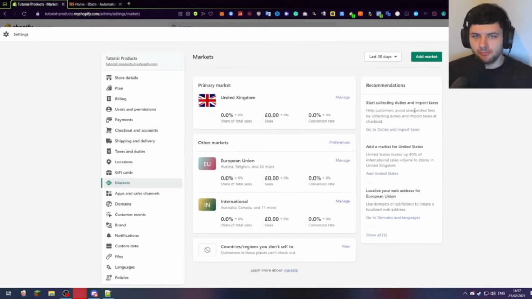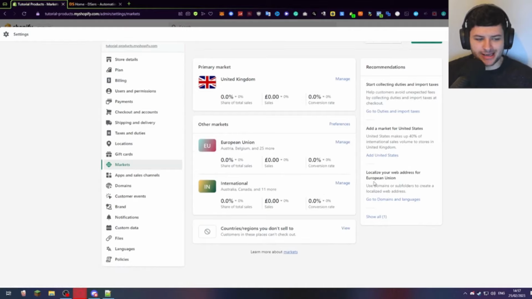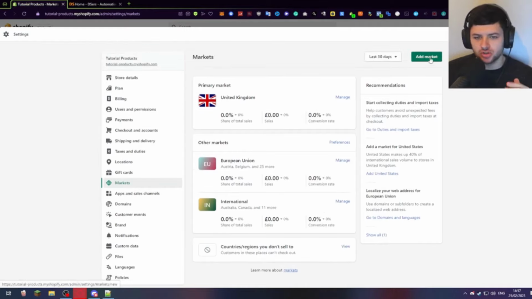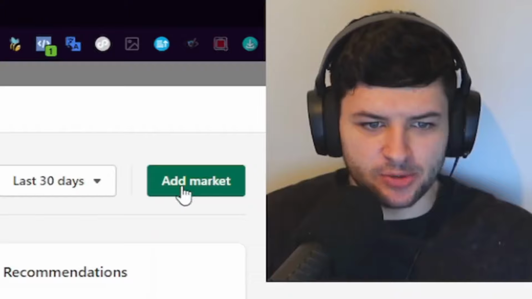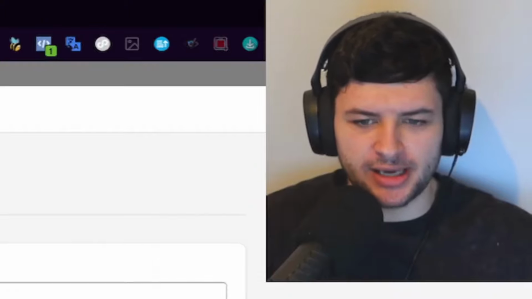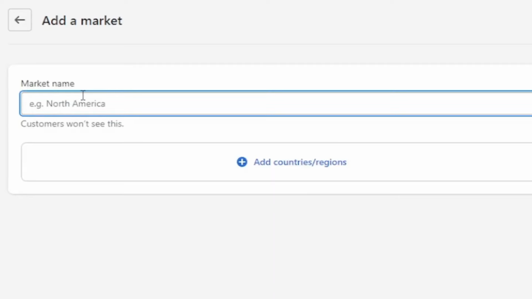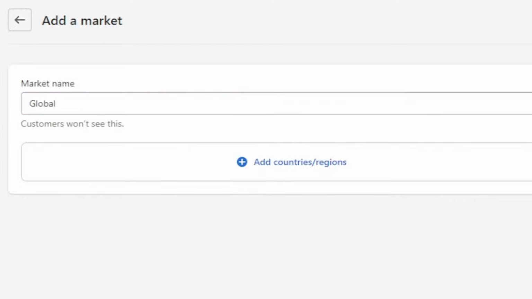Now in terms of the actual markets section, which we covered briefly a few moments ago, you can do what I did, press manage on each market and enable them, or you can actually add what's called a custom market. So at the top there's this button here, add market, so we're going to click on that, and just like what we called our shipping zone earlier, we're going to call this market name global, which is going to cover all regions so that we can sell in the global market. Because when you go on the shipping and delivery settings, it will say what it said before for me, where I couldn't sell to like 40 countries.